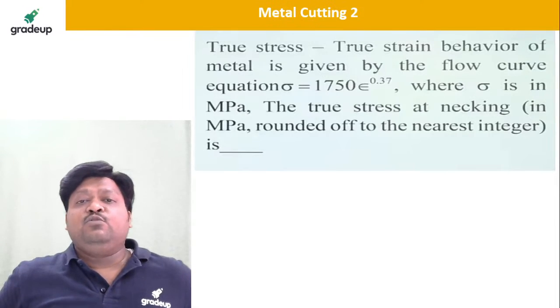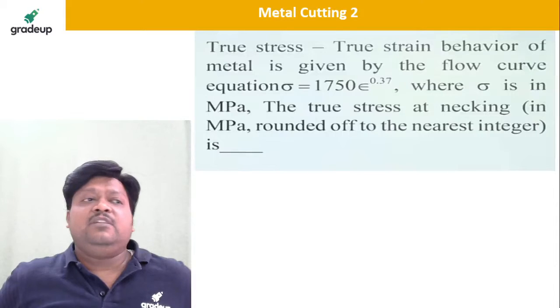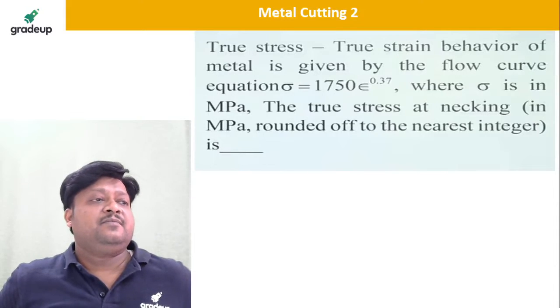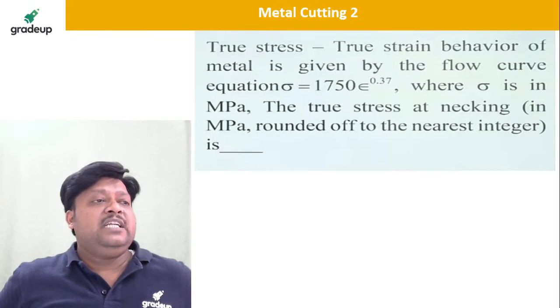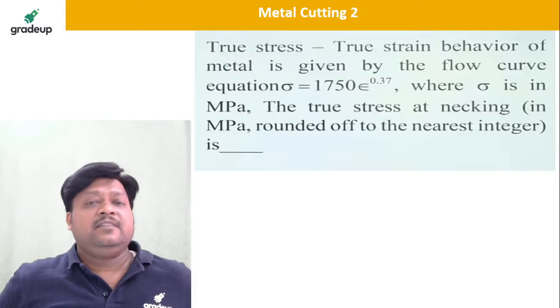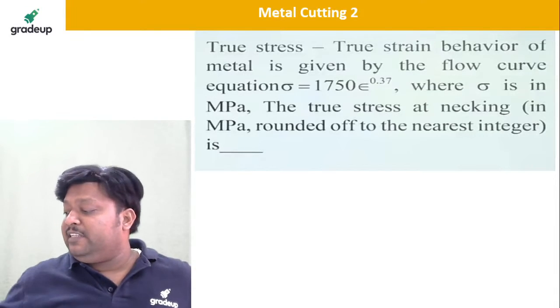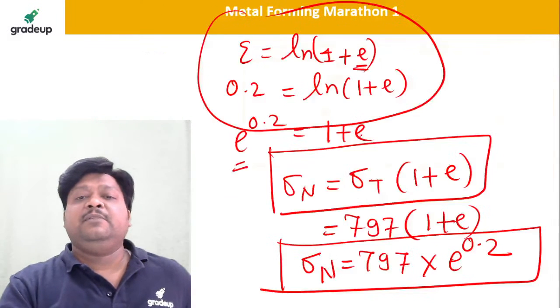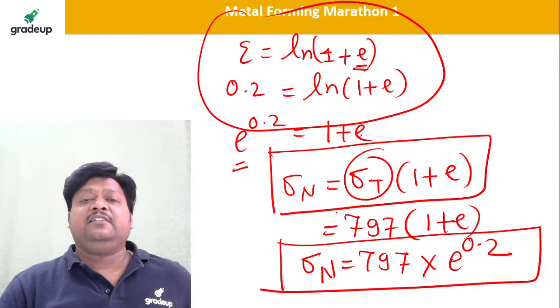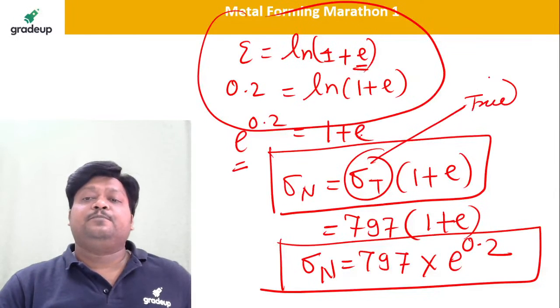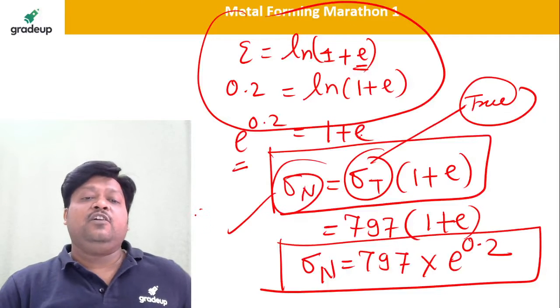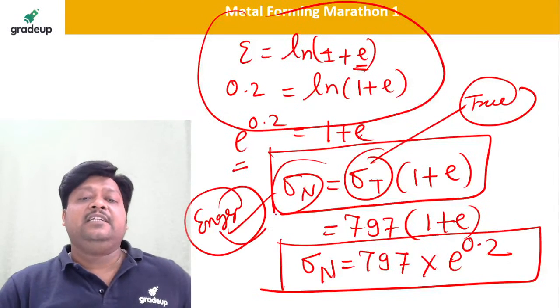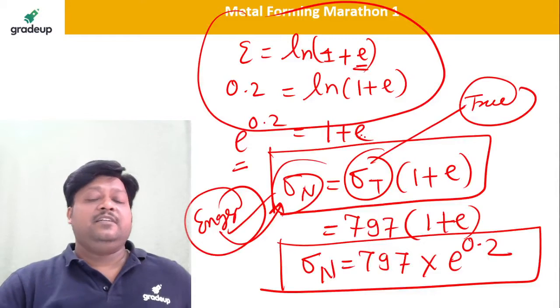Now once again, true stress, true strain, behavior of the metal is given. Vikas, which formula? Sigma T? Yes. Sigma T 797 we have taken, no? This is 797, this is the true. And this is the nominal or engineering, that is the ultimate strength. Engineering ultimate strength. Okay.